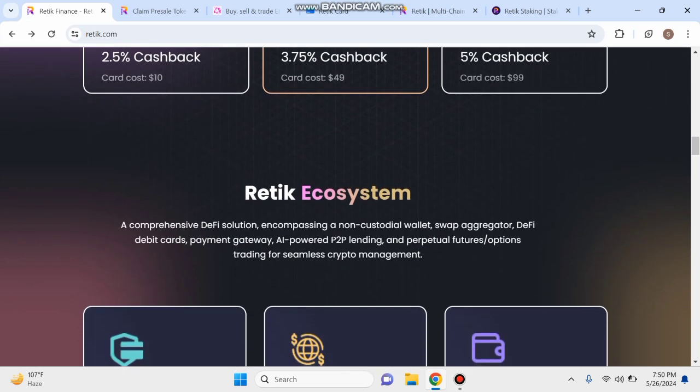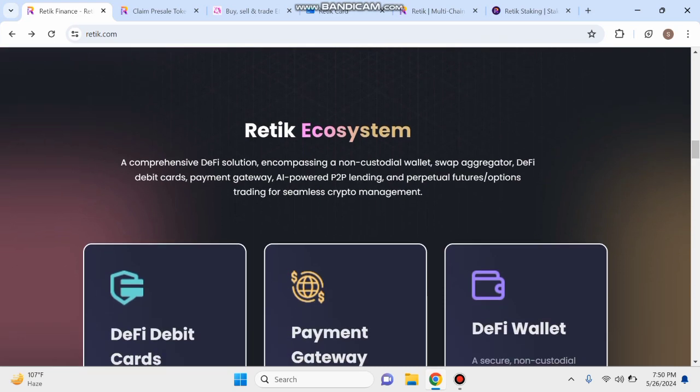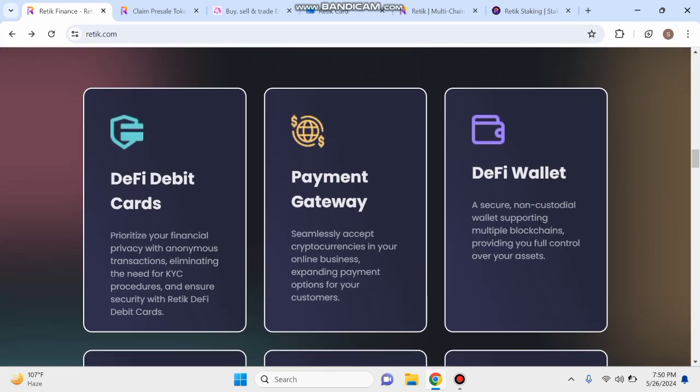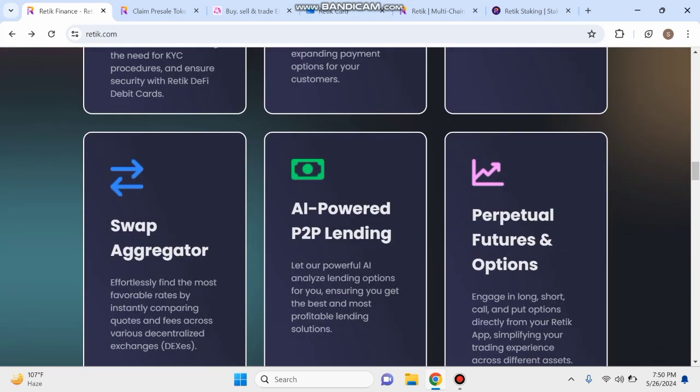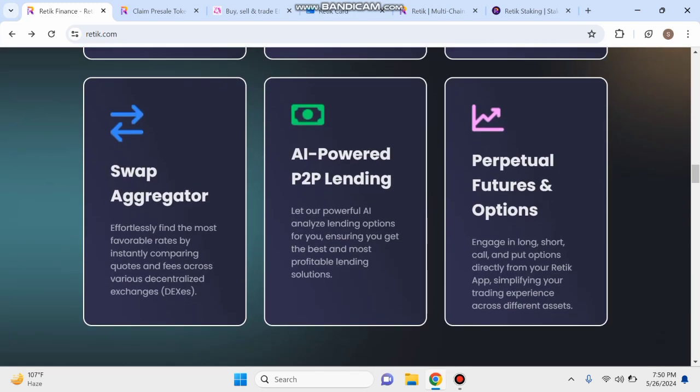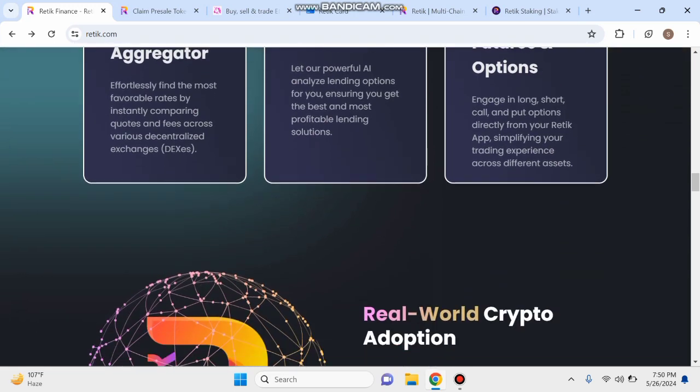And next, guys, you can see this Ratic ecosystem, a comprehensive DeFi solution encompassing a non-custodial wallet, swap aggregator, DeFi debit card, payment gateway, AI powered P2P lending, and perpetual futures and options trading for seamless crypto management. Guys, you can check here: DeFi debit card, payment gateway, DeFi wallet, swap aggregator, AI powered P2P lending, futures and options. Guys, you can read carefully all of it.